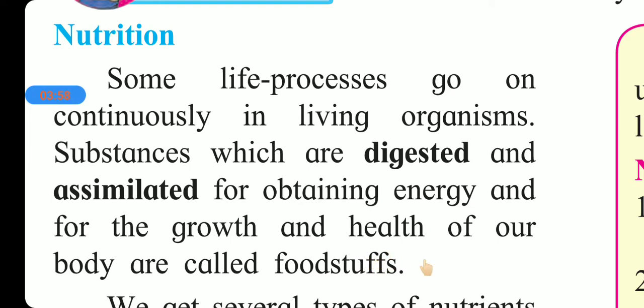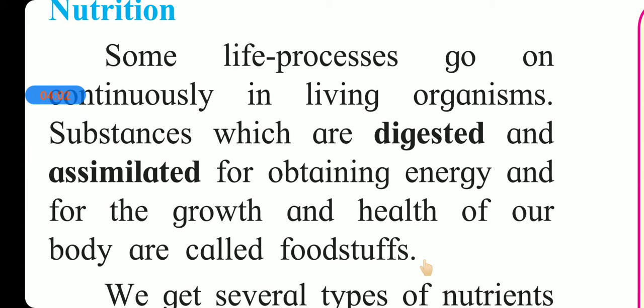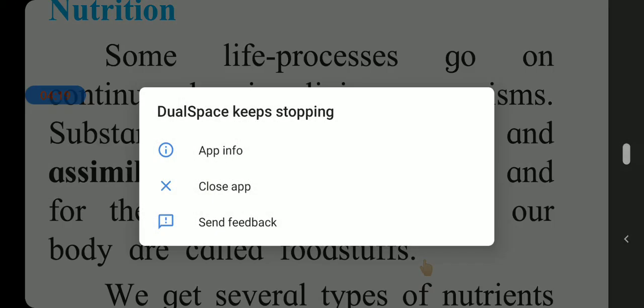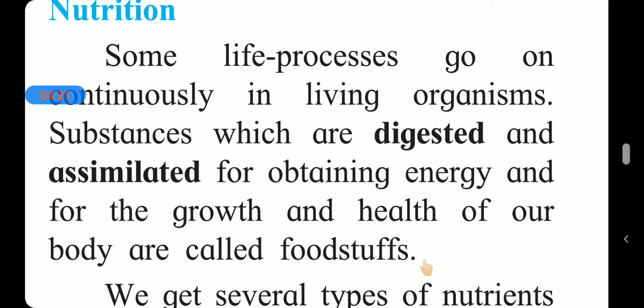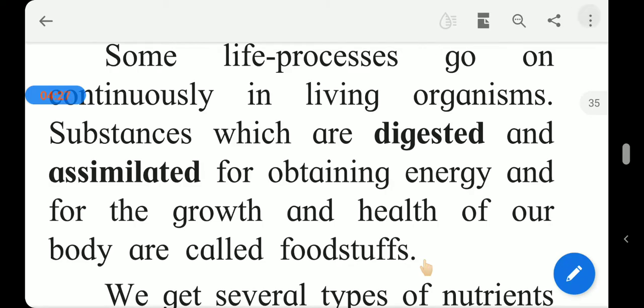The life process goes on continuously with the help of this foodstuff. What is meant by foodstuff? The substances which are digested, assimilated, for obtaining energy and for the growth and health of the body. This all is called foodstuff. I will mark the definition of foodstuff. You have to write it in your notebook.